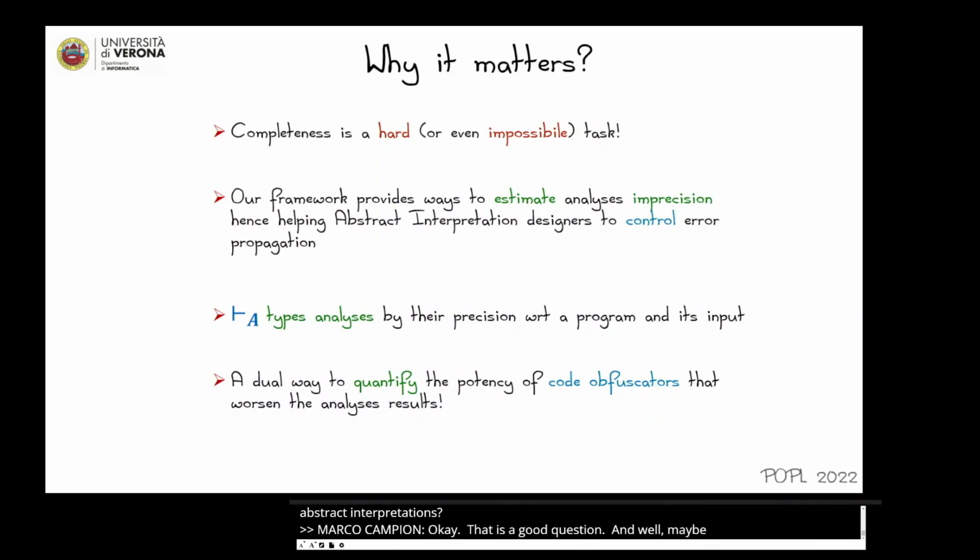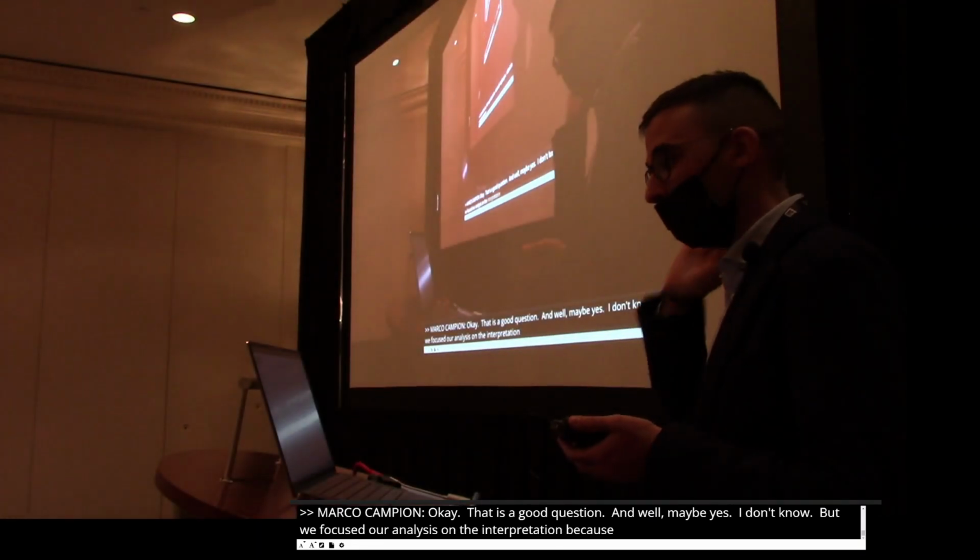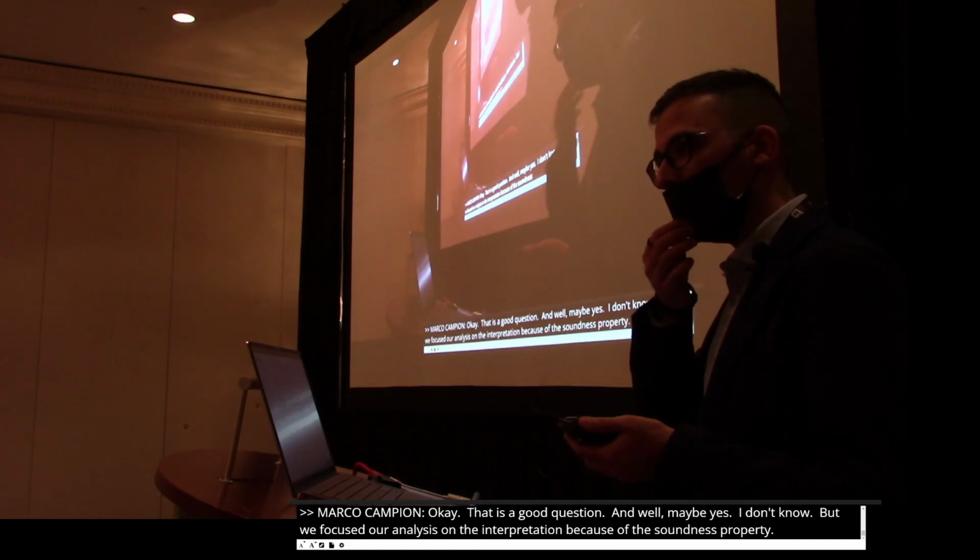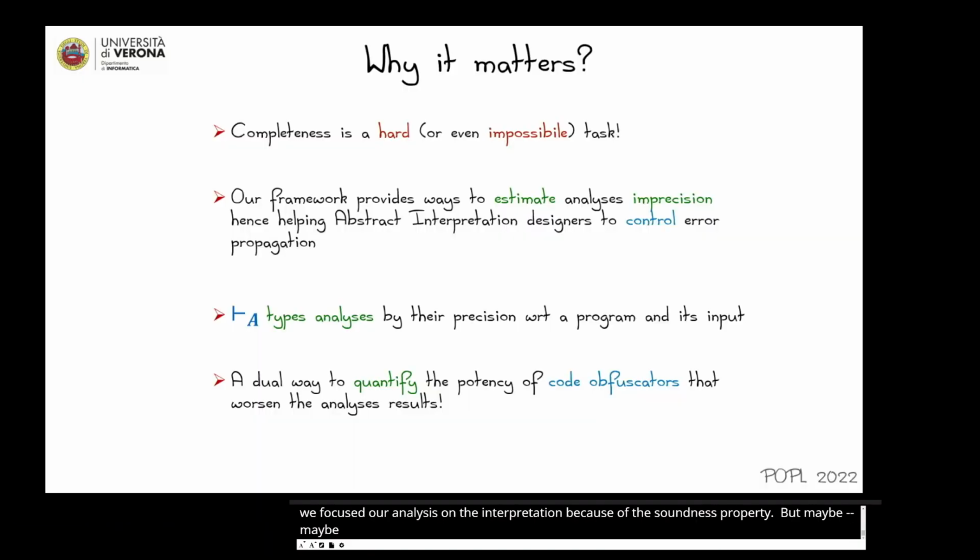I don't know, but we focused our analysis on abstract interpretation because of the soundness property. So we need to define another framework to start from in order to analyze the computational problem like this. This could be a good point for future work.